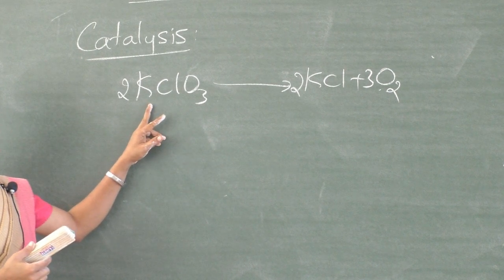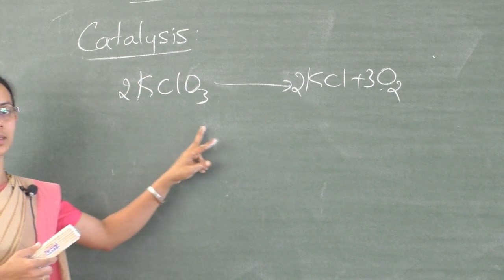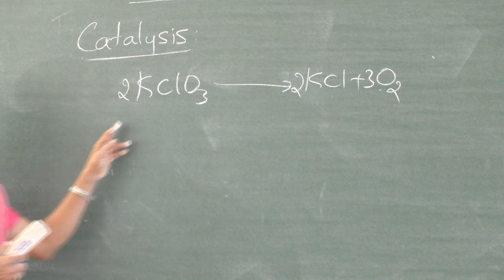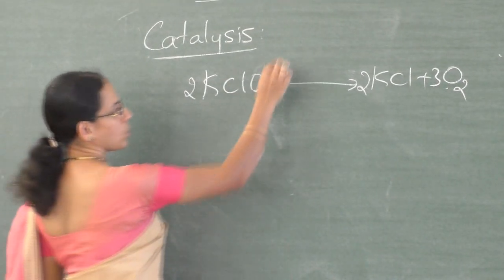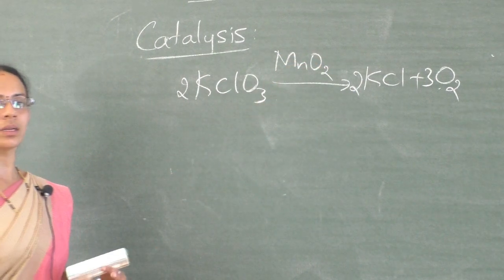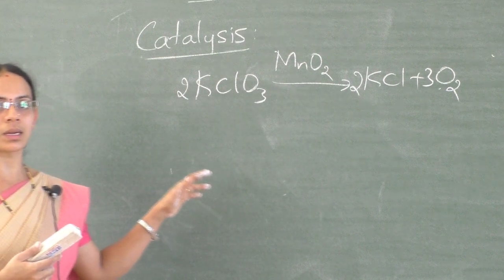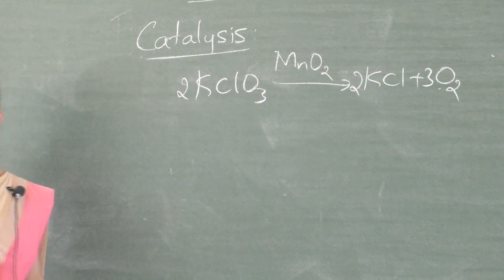This reaction is usually carried out at a temperature of 600 to 800 Kelvin. It is a slow reaction. It takes a higher temperature of 600 to 800 Kelvin. But if a small amount of manganese dioxide, MnO2, is added to this reaction, the reaction takes place at a much accelerated rate and also at a temperature of 400 to 600 Kelvin.